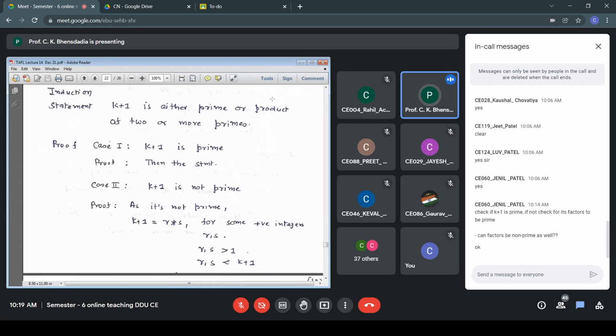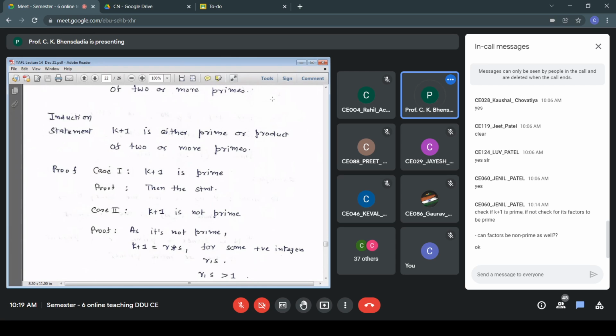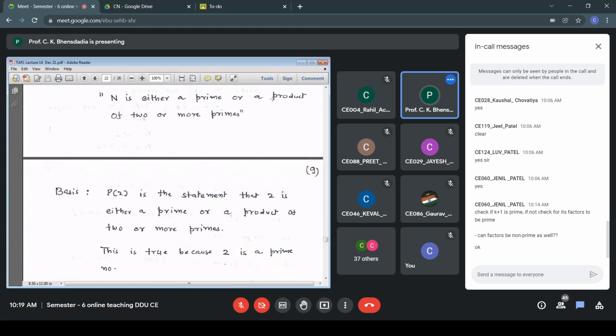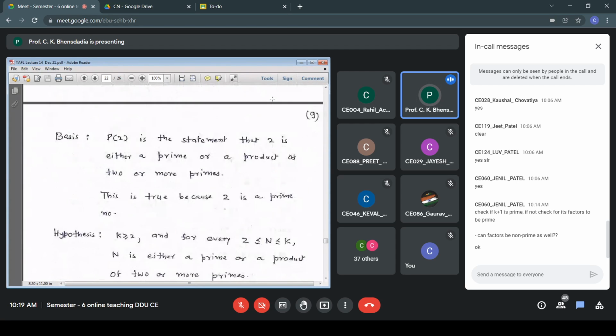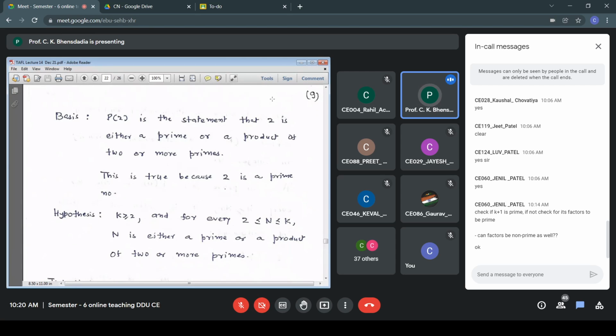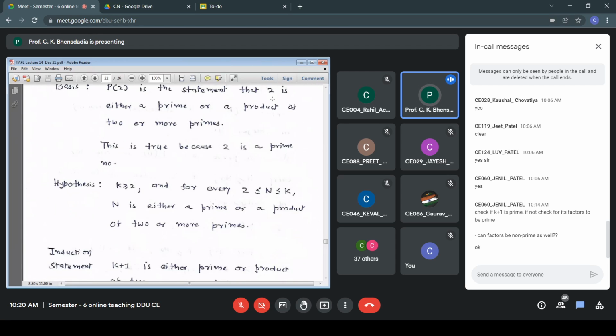So an assumption for a single value was not sufficient, because we wanted the statement to be true for r and s from 2 up to k. That was required. Therefore, we decided earlier to go for the stronger form of PMI. For the entire range from 2 to k, the statement has to be true. That was going to be the requirement. So with that intuition, we went for the stronger form of PMI.